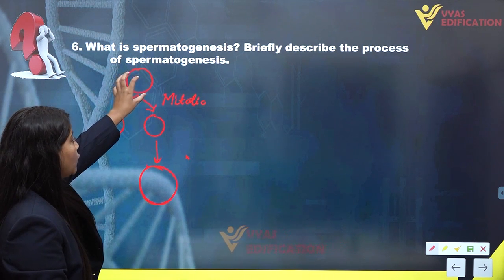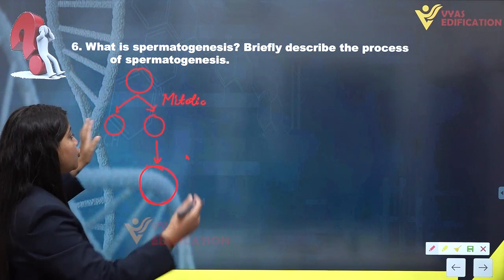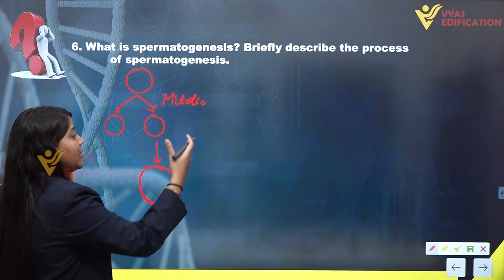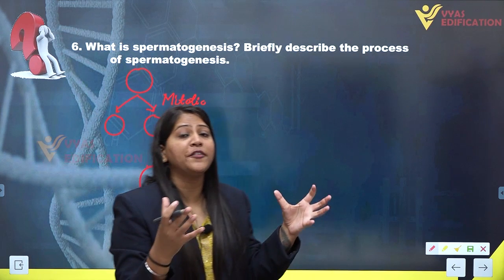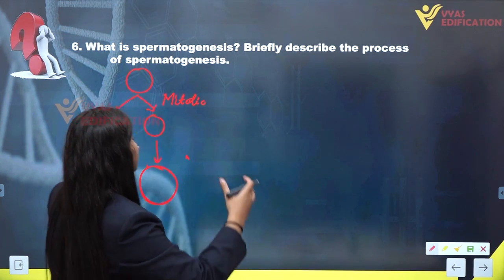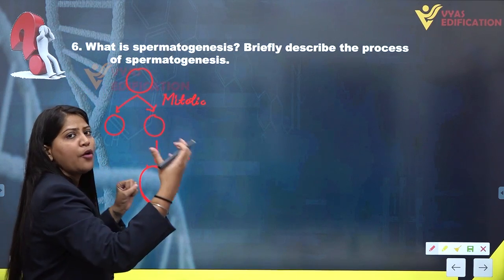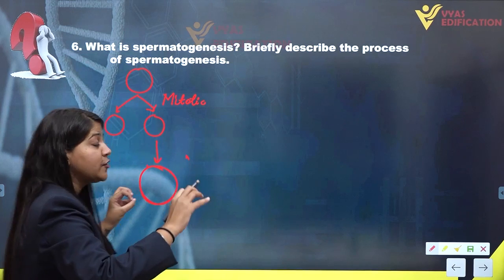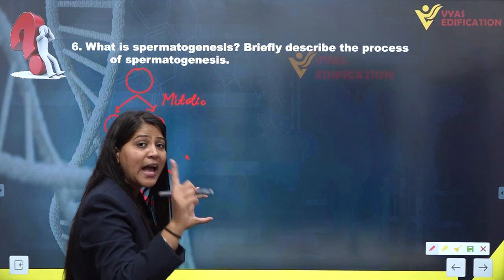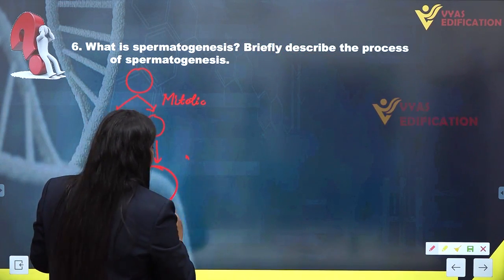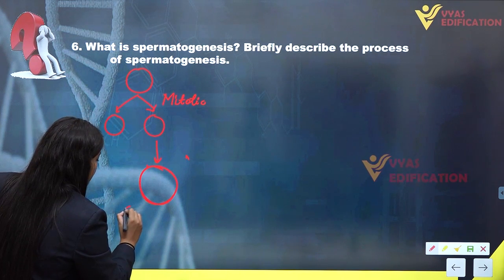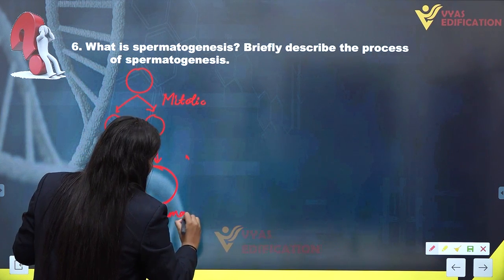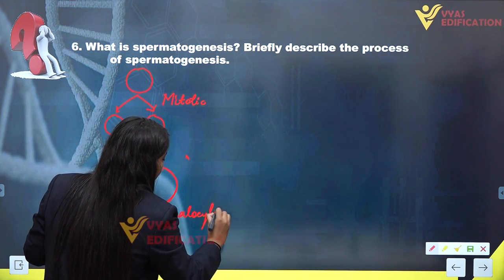See here, spermatogonia undergo mitotic divisions to multiply. After this, when we have a huge number of spermatogonia, some of them will grow in size, differentiate and transform into a new cell. That new cell is known as primary spermatocyte.